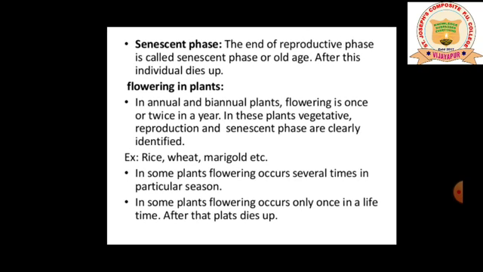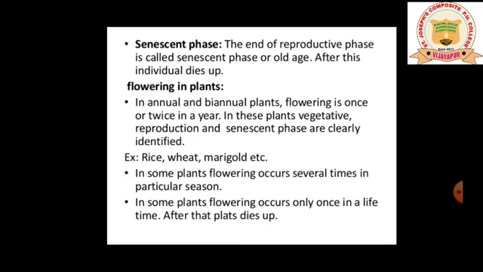So the next phase is the senescent phase. The end of the reproductive phase is called the senescent phase or old age phase, after which the individual dies off. So there are three phases: the juvenile phase, the reproductive phase, and the last one is the senescent phase, that is old age, when we will be waiting for death. We will not have any hopes, we will lose all our energy and we will just lead our life without any enthusiasm, without any more energy in our body. That is what we will be waiting for our death. That is the old age phase or senescent phase.